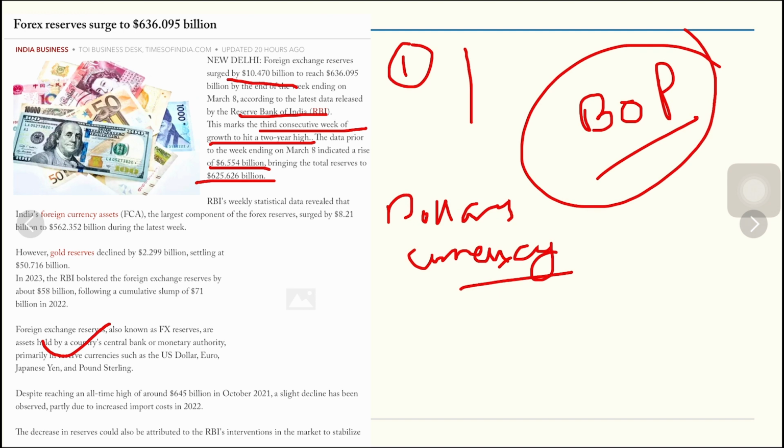So whenever there are constant supplies of dollars, the rupee value will increase, and it can also provide support to the rupee. Number four, even inflation can be controlled, because whenever the currency value is a little higher, the inflation can be controlled, because we do not have to face the problem of imported inflation. Imported inflation means inflation that has been brought in by all those items which were imported from outside the country.